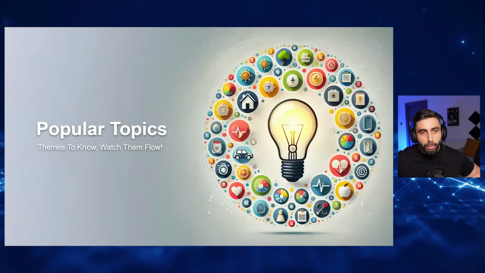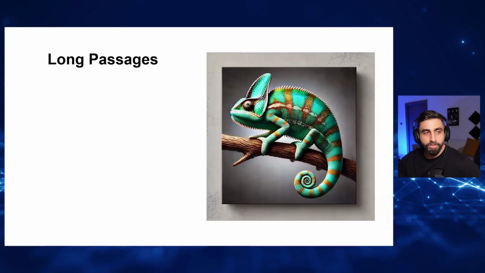Now, the popular topics in the reading exam. In the long passages are academic, scientific topics.